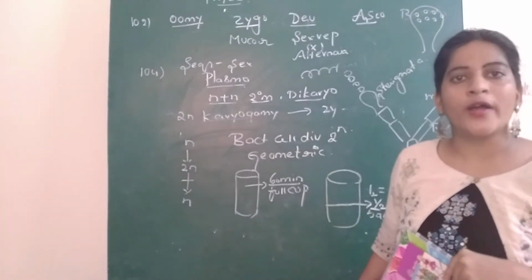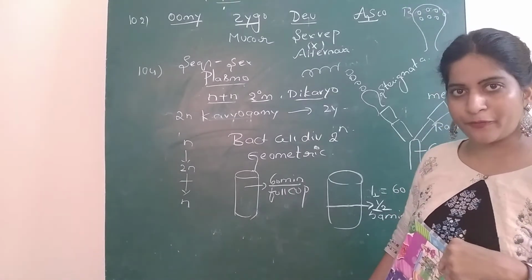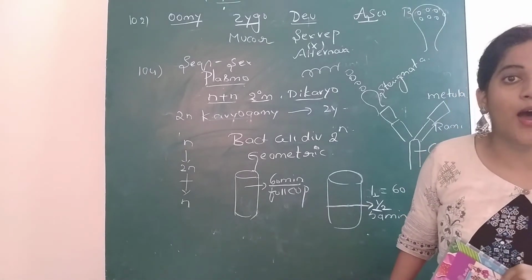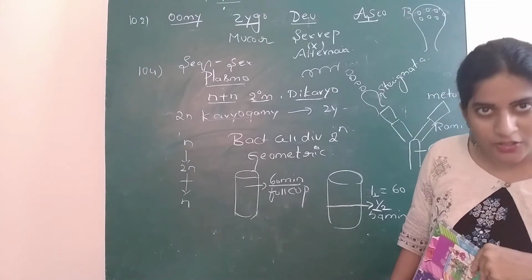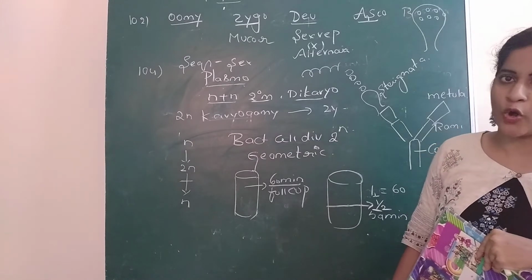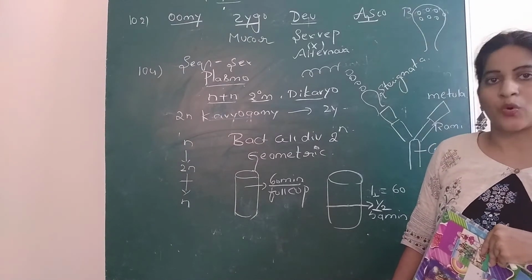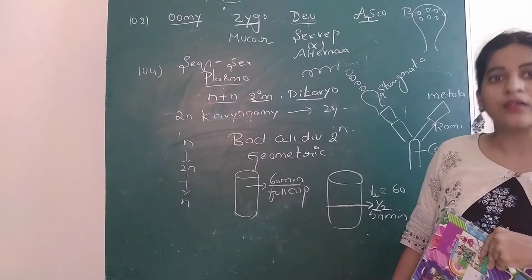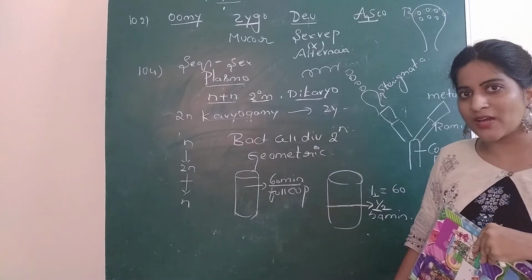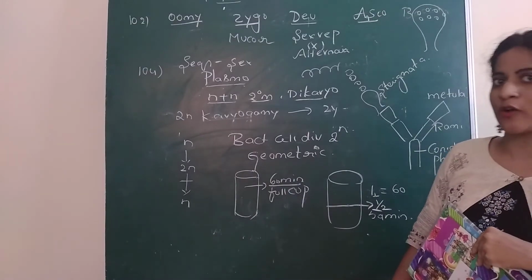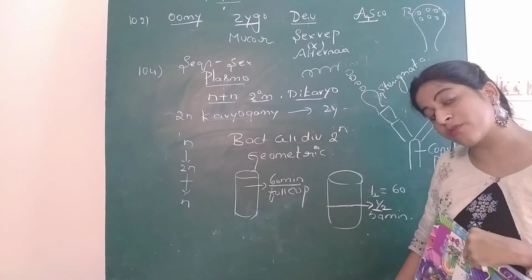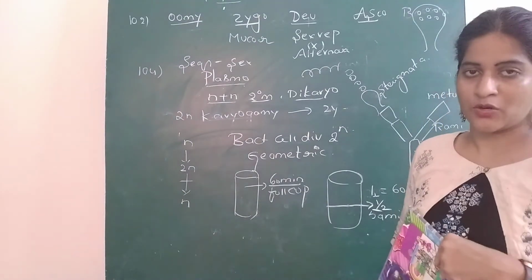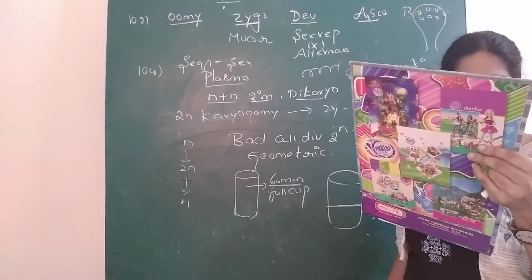The phycocolloids in the brown algae and red algae are different. The phycocolloids of the brown algae are fucoidin, algin. And phycocolloids of the red algae are carrageenan, agar, funoran. They are trying to confuse the phycocolloids of the brown algae with red algae. So try to understand and find out the answer.